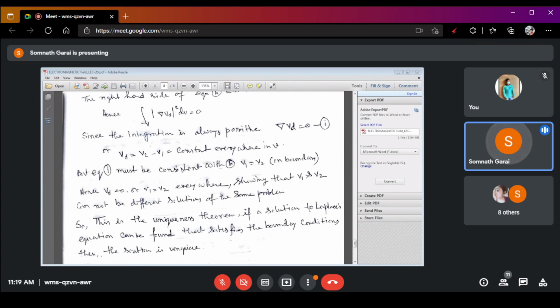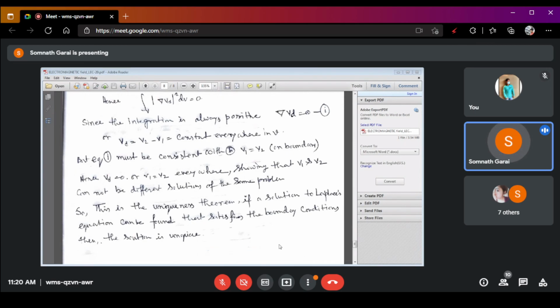So this is the uniqueness theorem: the solution of this Laplace equation with the boundary condition, if it satisfies the boundary condition, then the solution is unique. Okay, if they satisfy the same boundary condition, then the solution is unique.